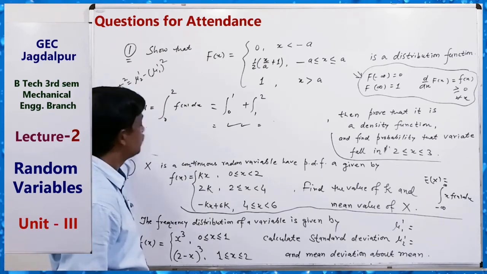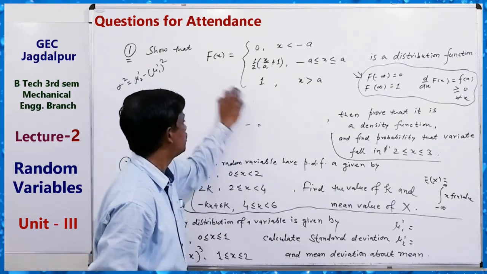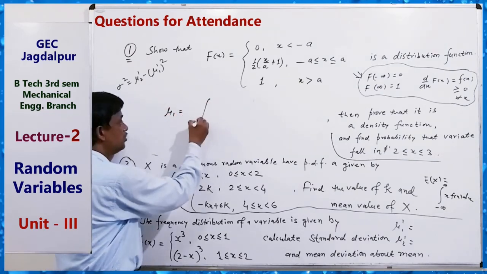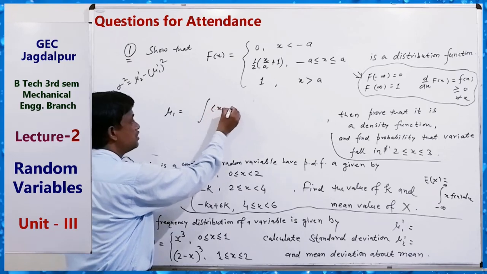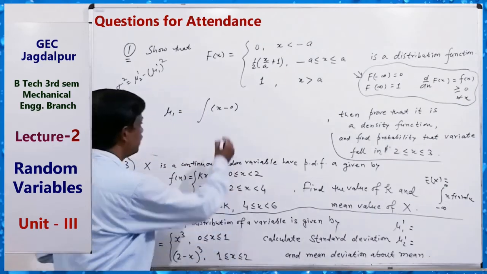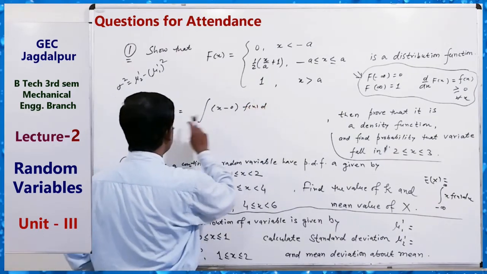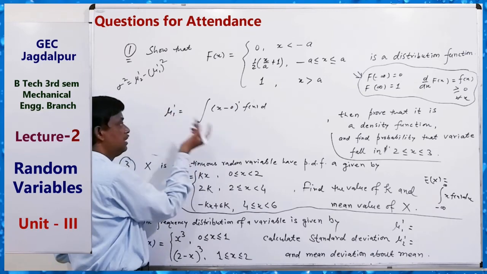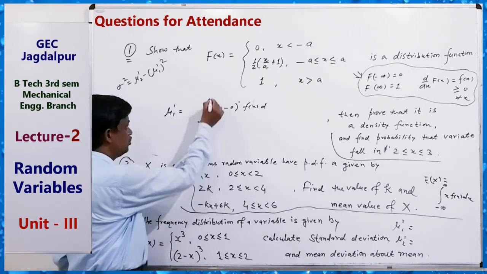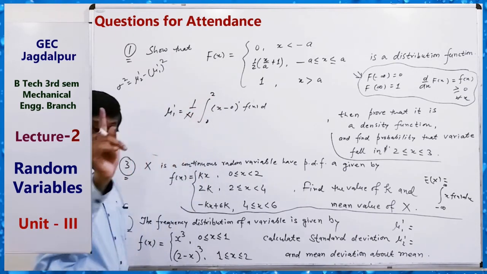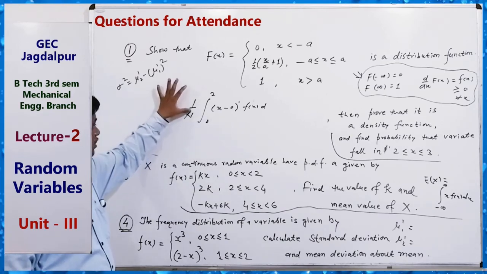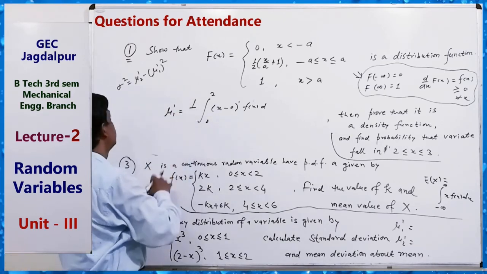So for finding mu1 dash about origin, mu1 dash equals the integral of (x minus 0) f(x) dx from 0 to 2 divided by N. This is different for frequency distribution: you have to divide by N. Clear?